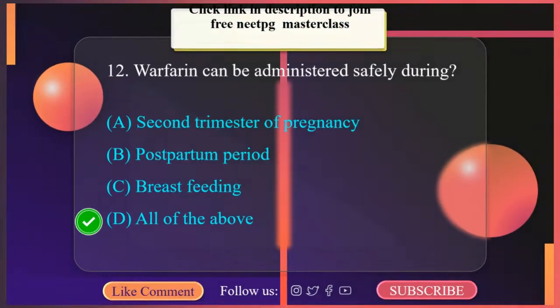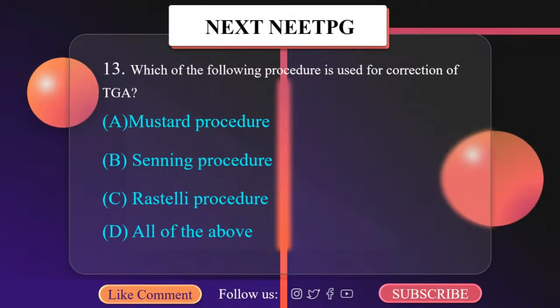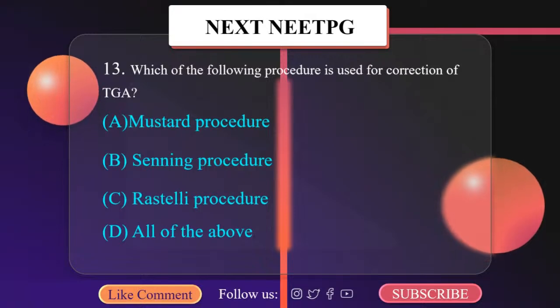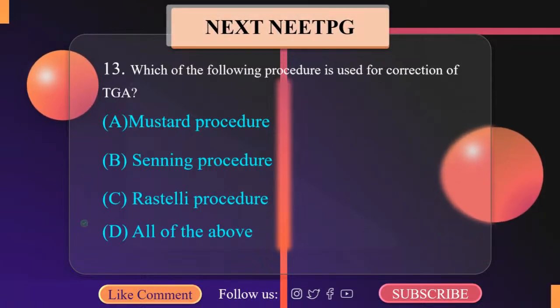All of them. Which of the following procedures is used for correction of TGA? A. Mustard procedure, B. Senning procedure, C. Rastelli procedure, D. All of them. It is all of them.